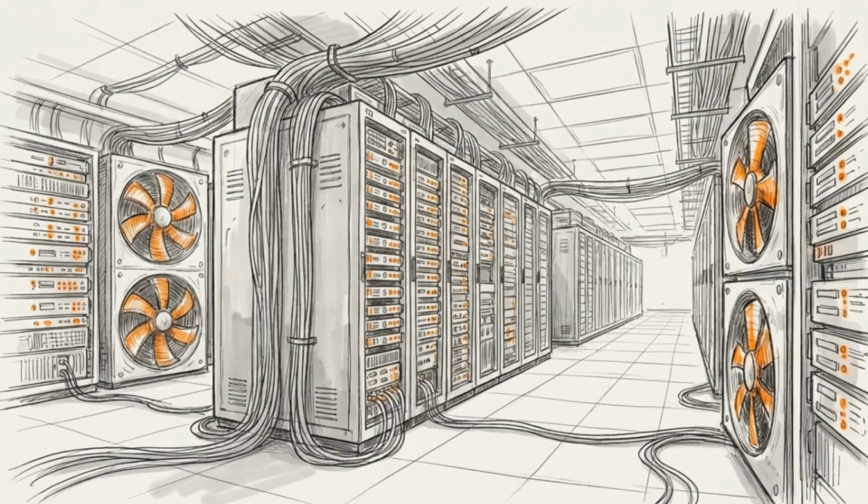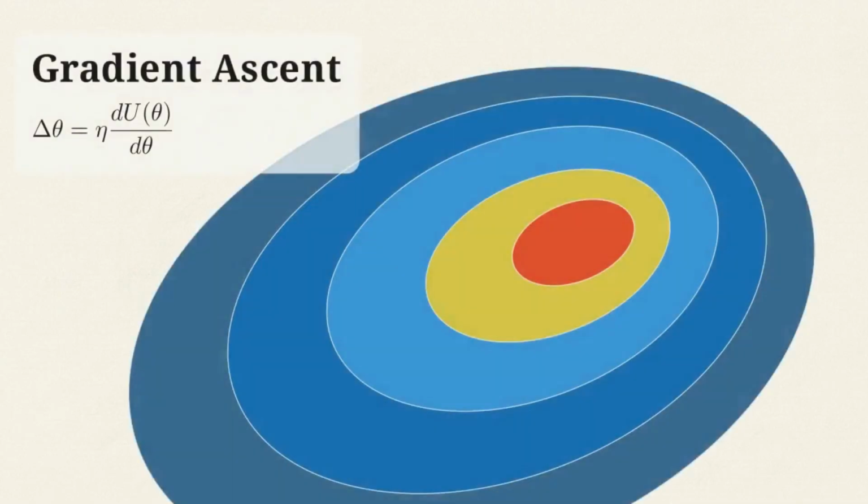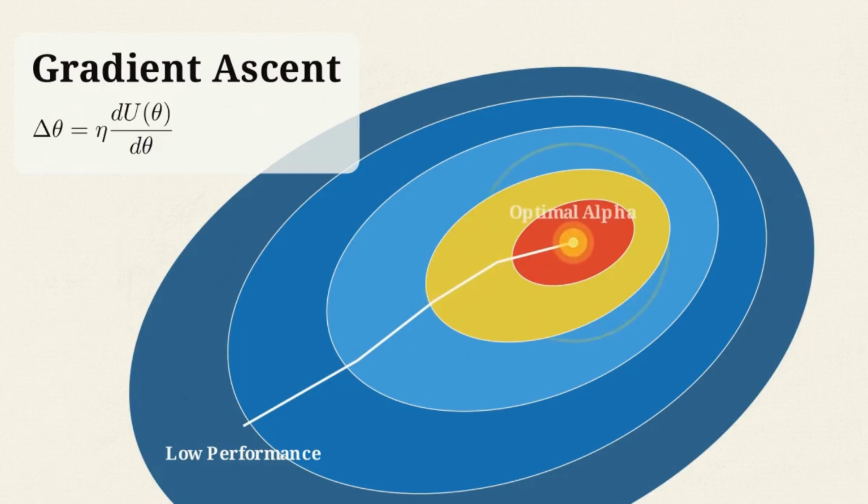For this architecture to work, the algorithm has to actually learn the correct values for theta through an intensive training phase. It does this by using gradient ascent. The model takes a set of parameters, tests them, calculates the slope of the utility function, and climbs mathematically toward a higher, more profitable value.